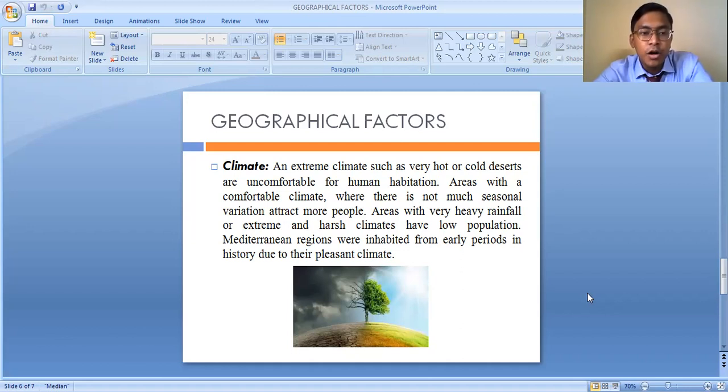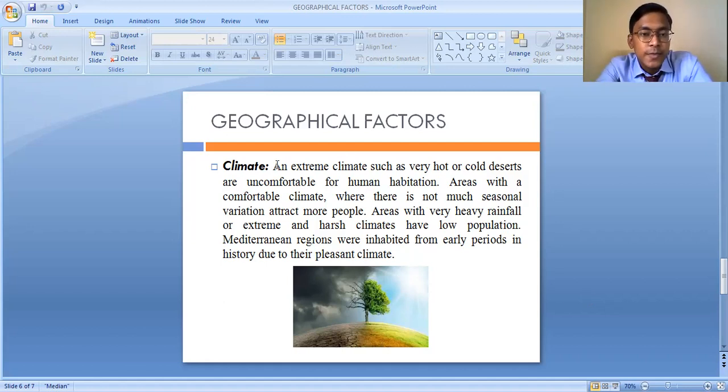But if I give you the option to settle in those areas where there is a moderate type of climate, you will easily settle in those areas. This is the condition actually. Most of the people in the world are concentrated in those areas where they have moderate climatic conditions, whereas the areas of harsh climatic conditions, such as the areas of heavy rainfall or very high or very low temperature, are the areas where the population is very less.